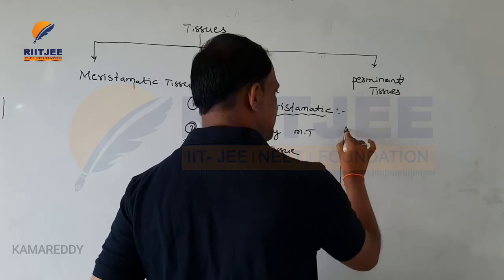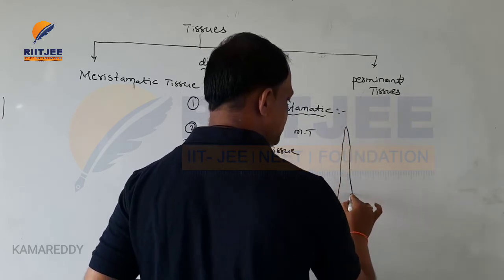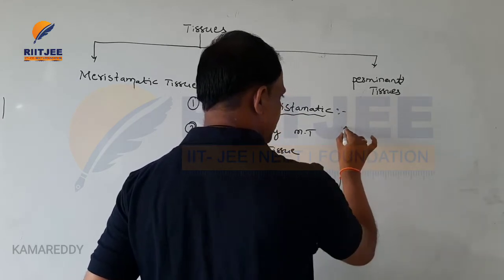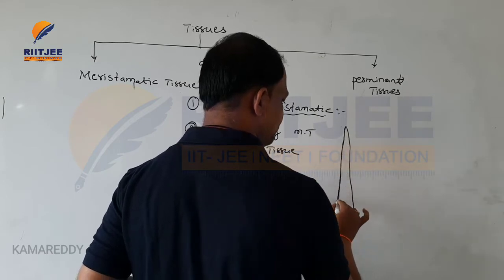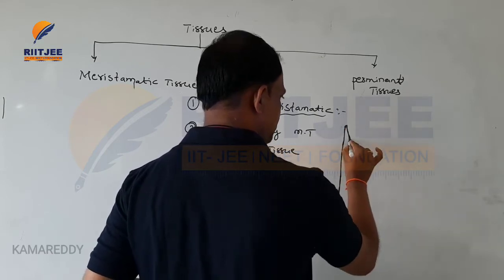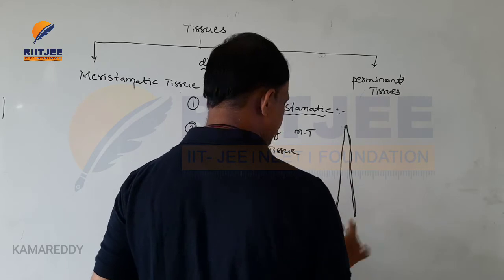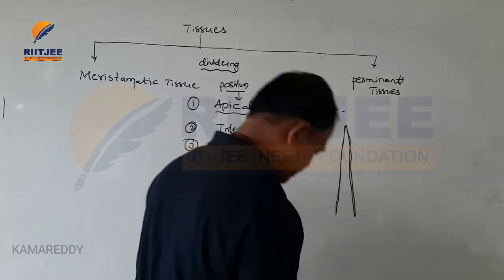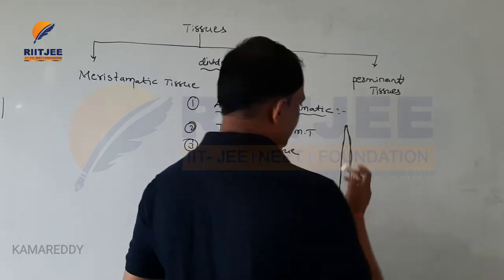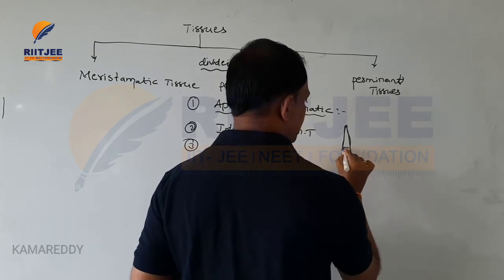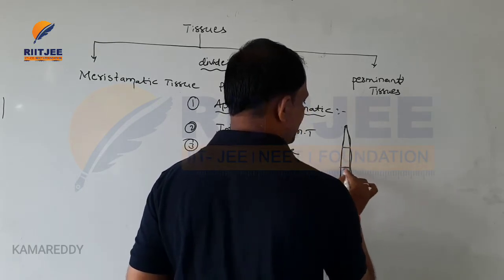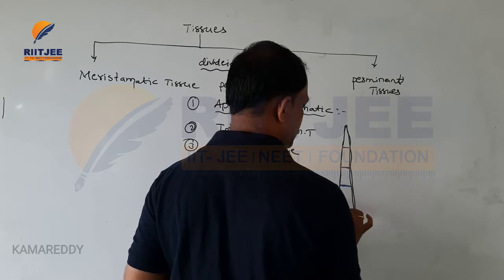So for example, here the shoot system, this is the primary structure of the shoot system. This is the very early stage of the shoot system. And these are nodes. These places are called nodes.